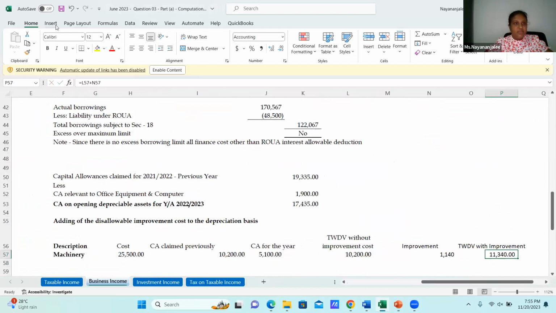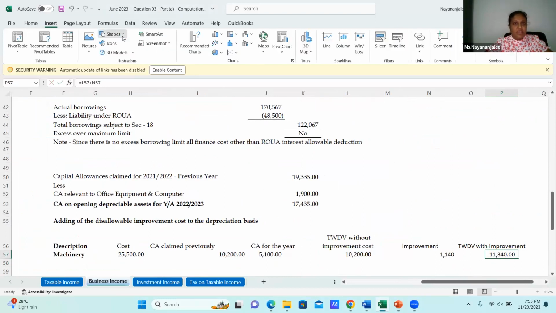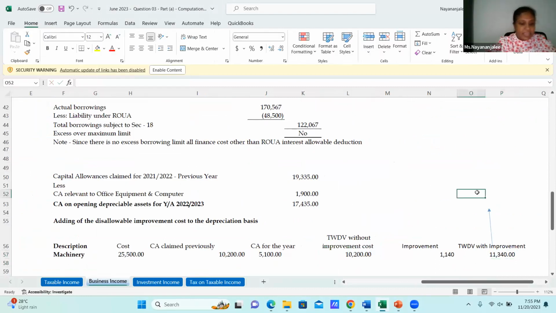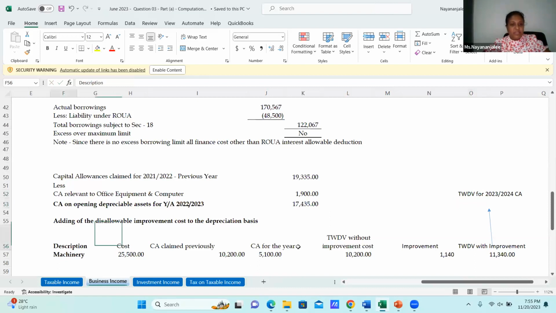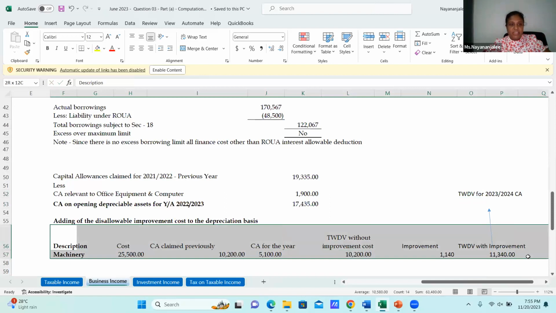Lamai, this is not for this year. Since you have asked the question, I have shown it. This is the tax written down value for 23, 24 capital allowances on the remaining number of years. I think it's clear. This is for your explanation. For your question, the particular explanation has been provided.